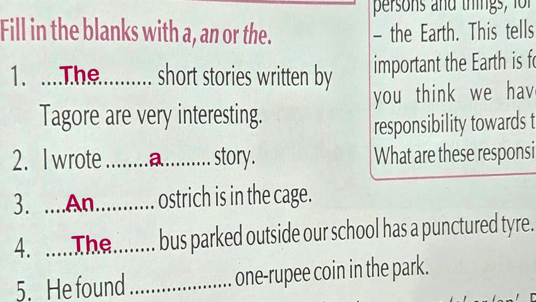I found dash 1 rupee coin in the park. 1 rupee starting with a vowel, but the sound is starting with the consonant. 1 w sound, consonant sound. So we will add a article. हमेशा याद रखो, आपने sound को सुनना है, आपने spellings नहीं देखने. That's all for exercise C.